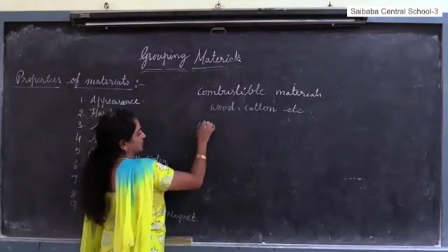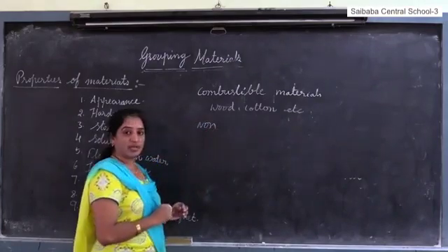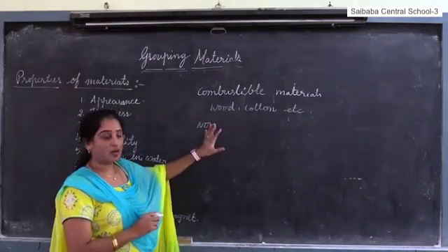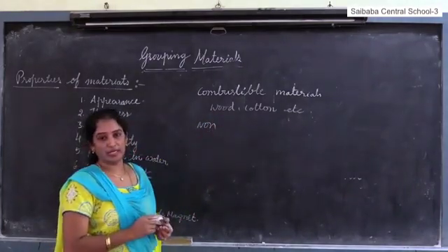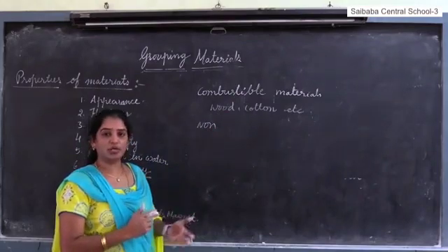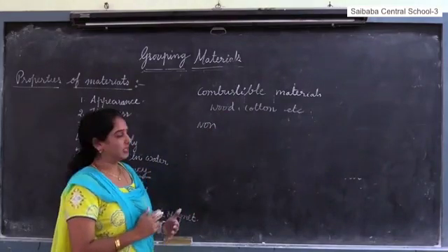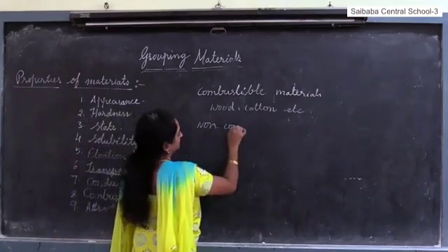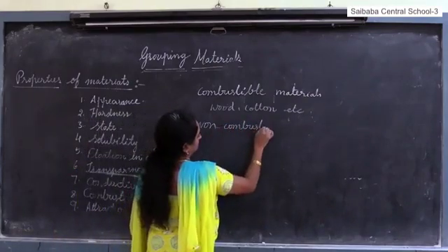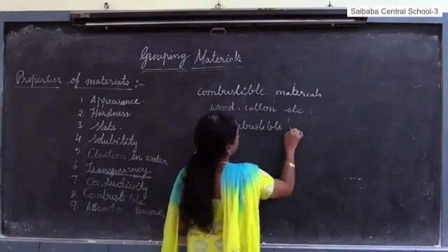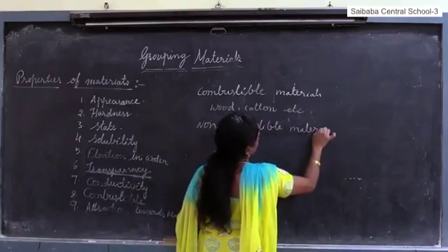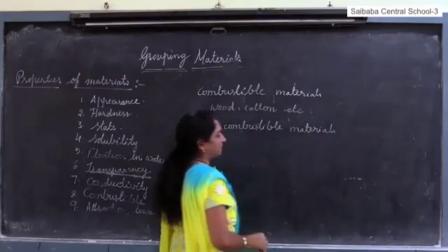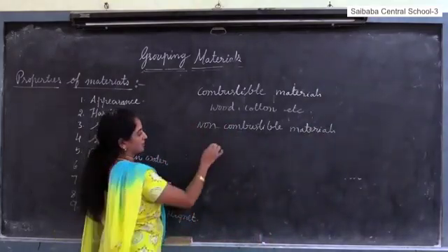The substances that do not catch fire on heating are called non-combustible materials. So what are examples for non-combustible materials?